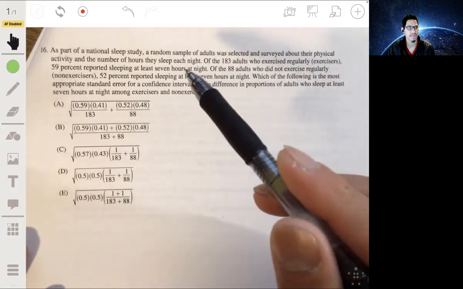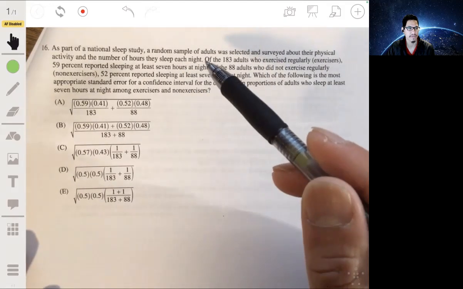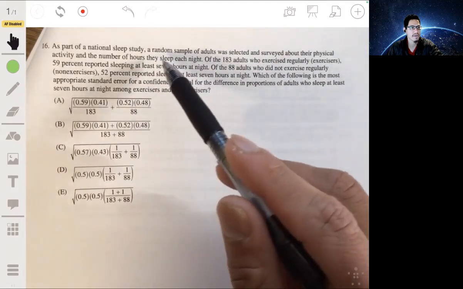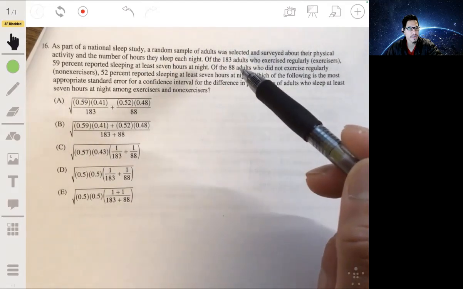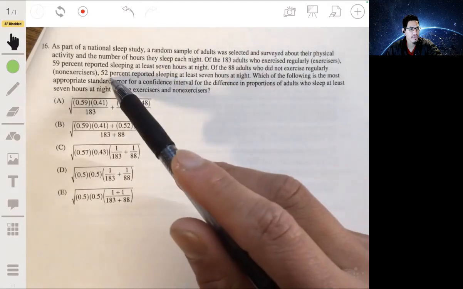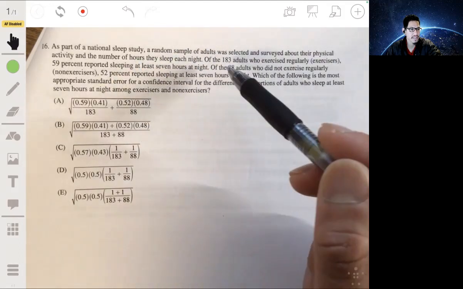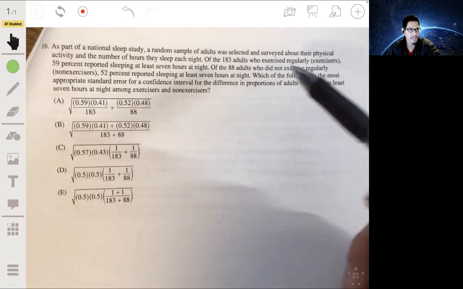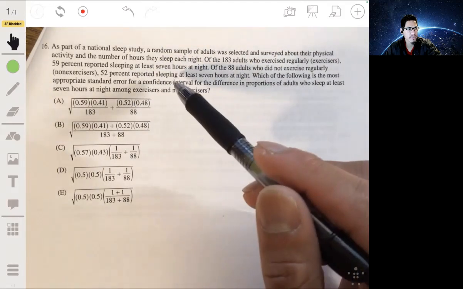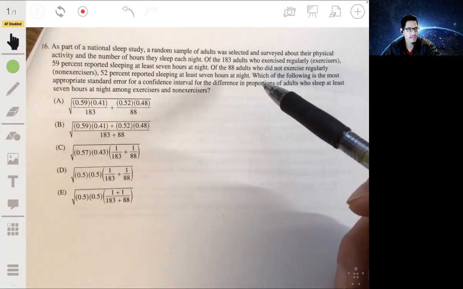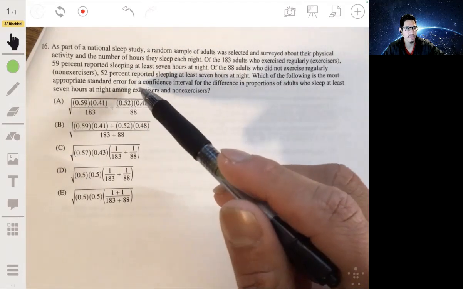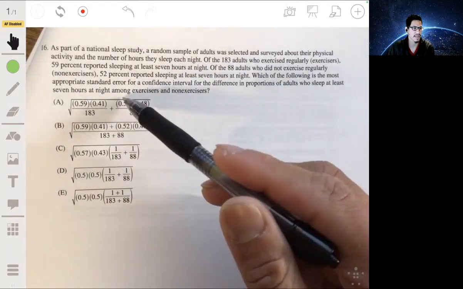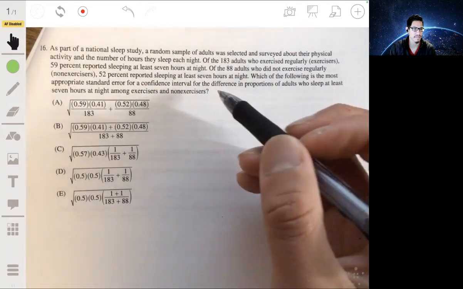Anyways, 16. As part of a national sleep study, a random sample of adults was selected and surveyed about their physical activity and the number of hours they sleep each night. Of the 183 adults who exercise regularly, 59% reported sleeping at least 7 hours a night. Of the 88 adults who did not exercise regularly, 52% reported sleeping at least 7 hours a night. Which of the following is the most appropriate standard error for a confidence interval for the difference in proportions of adults who sleep at least 7 hours a night among exercisers and non-exercisers?